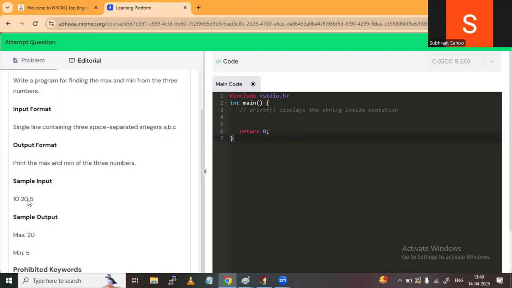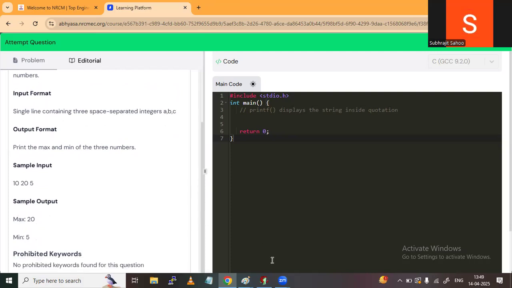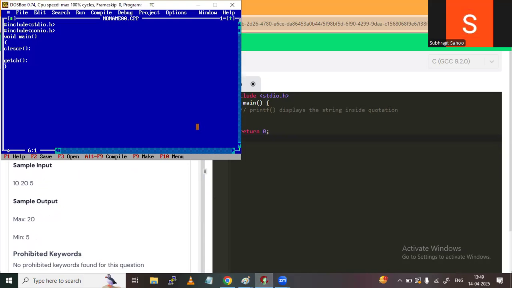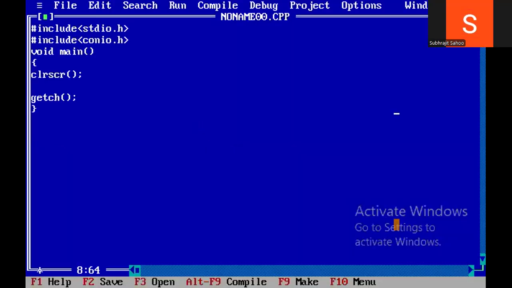Suppose I'm entering 10, 20, 5. 10 is for A, 20 is for B, then 5 is for C. Then the output should be: max is 20 and minimum is 5. It should be displayed like this, right? So let me execute it first in Turbo C, then I will go for the solution in the Abhyasa platform.